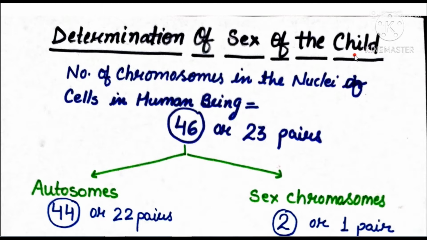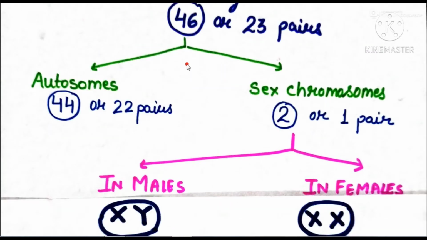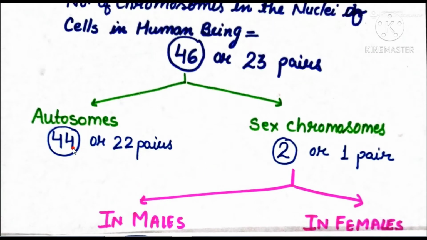You already know that every cell contains a nucleus and the nucleus contains chromosomes. So in human beings, the number of chromosomes in the nuclei of cells is 46. 46 chromosomes can be said to be 23 pairs. Out of these 46 chromosomes, 44 chromosomes or 22 pairs are known as autosomes, whereas one pair, or you can say two chromosomes, are known as sex chromosomes.